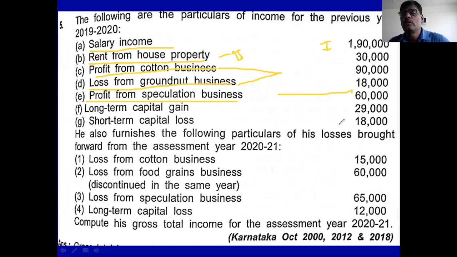Thereafter, add it in the regular business income. Remember this properly. You adjust speculative losses and speculative incomes in this amount, and thereafter add this amount in the regular income.